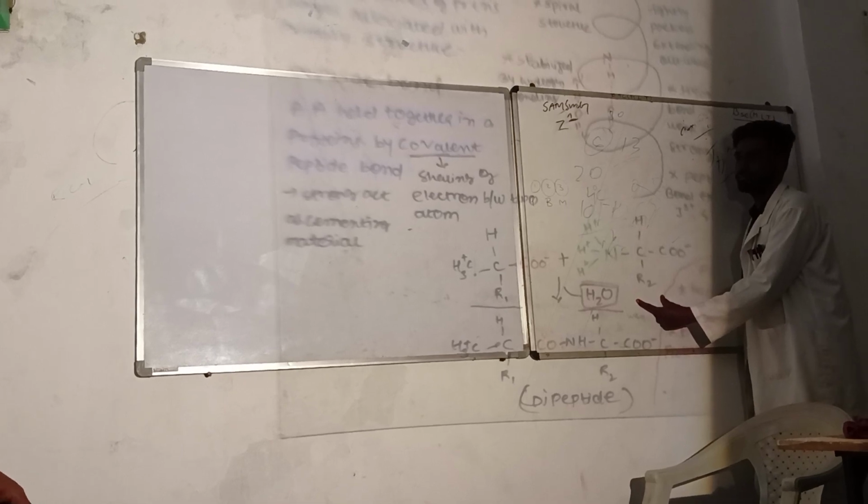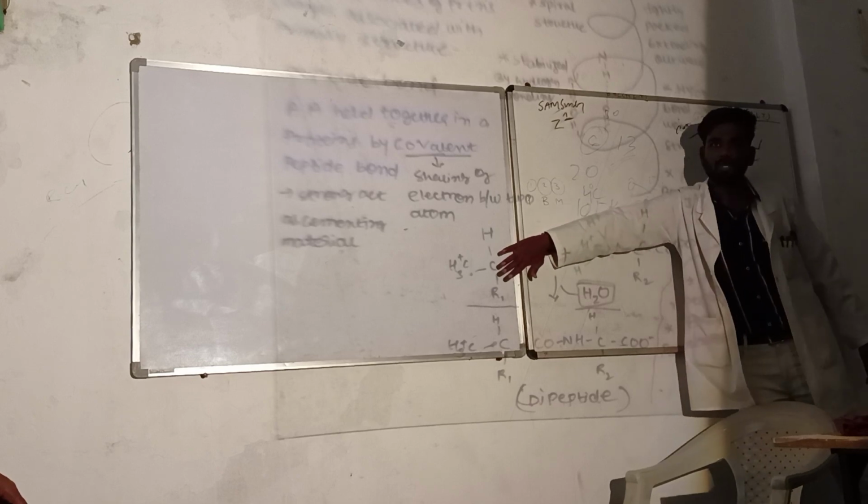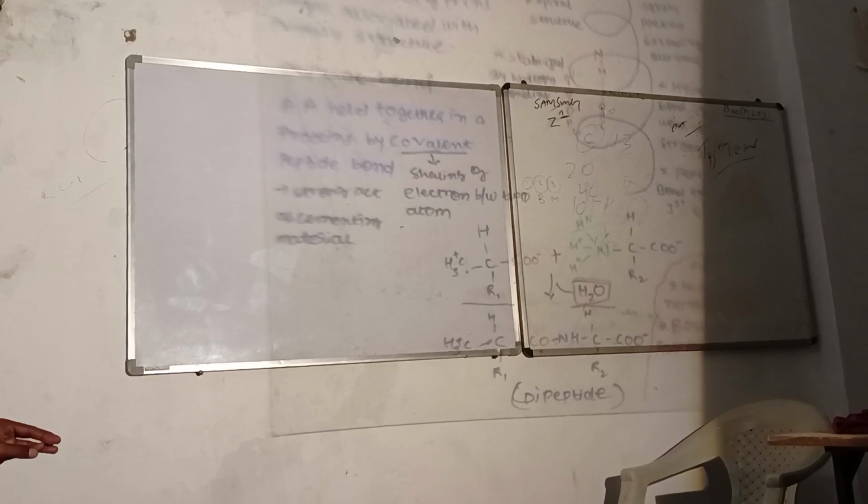ठीक है भाई बात? Now, if I want to join this amino acid with another amino acid, then the bond which is going to get formed between them will be called a peptide bond. Whenever the peptide bond is going to get formed, they are going to release a water molecule, H2O. जब कभी भी peptide bond बनता, from then they are going to release the water molecule.